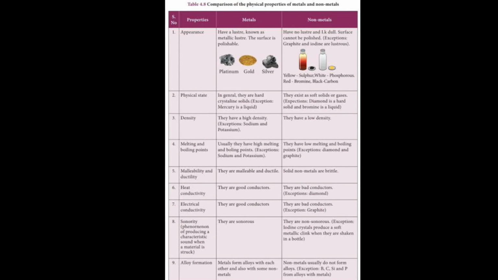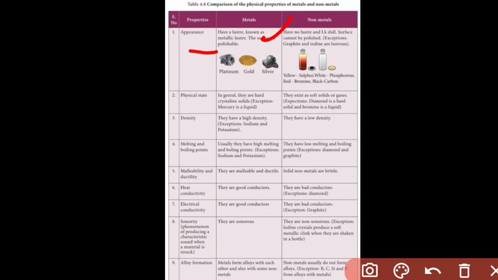Now we will discuss the properties of non-metals, as we have already learned the properties of metals. So here are the properties of non-metals. Appearance: it is not lustrous, it does not shine. We know metals are lustrous in nature, but non-metals are non-lustrous. Physical property: they exist as soft solids or gases. The exception is diamond, a hard solid, and bromine, a liquid.